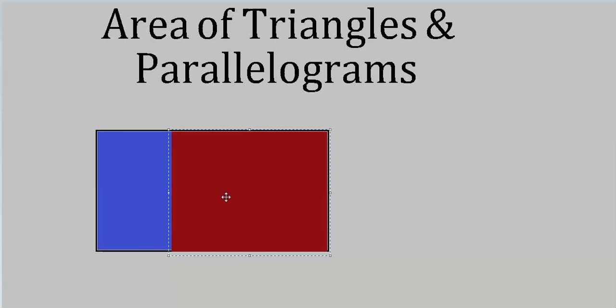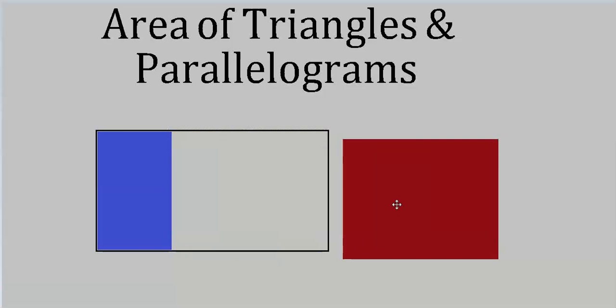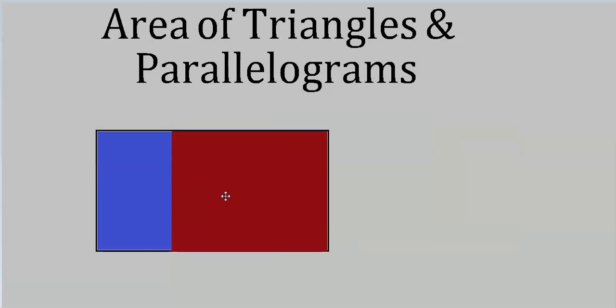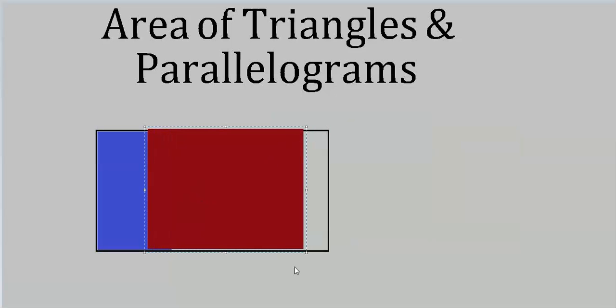For instance, this one here, if I take it out, this red rectangle fits exactly into the empty spot here. But suppose I move it over so they overlap. Well, now it's not true anymore. I can't say that the area of the red rectangle plus the area of the blue rectangle will equal the entire area of this black rectangle.